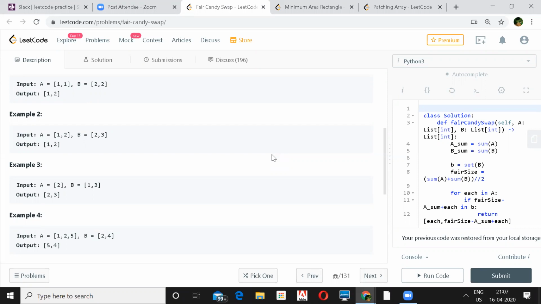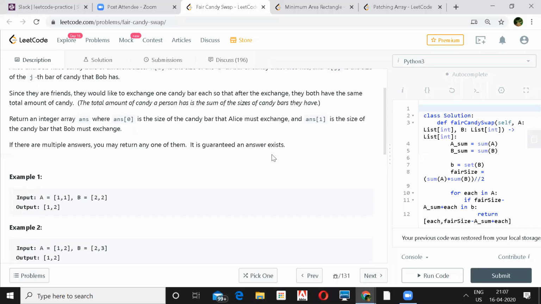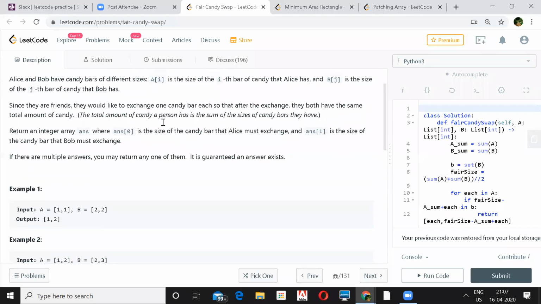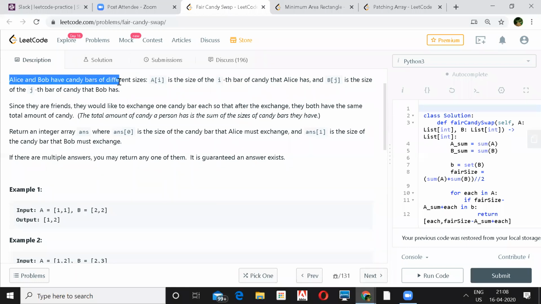There's a constraint telling that they will have different amounts of candies. Yeah, that's true. They're telling that initially they have different amounts of candies, right? Alice and Bob have candy bars of different sizes. That's a catch. No, they have candy bars of different sizes, but it does not mean that they have a different number of candies.